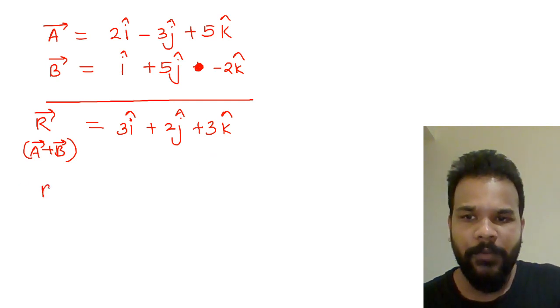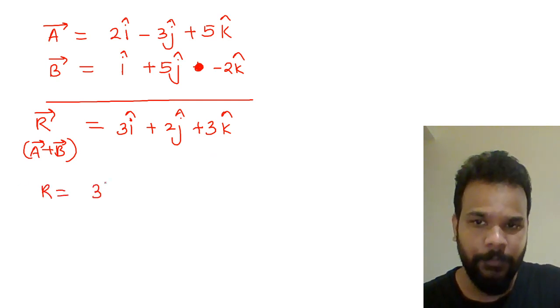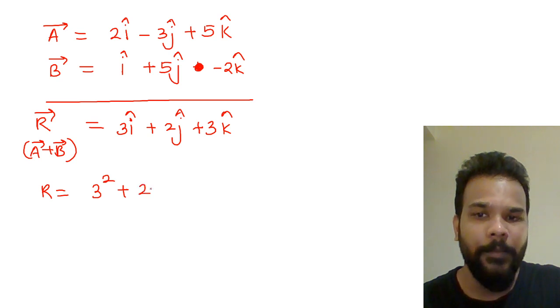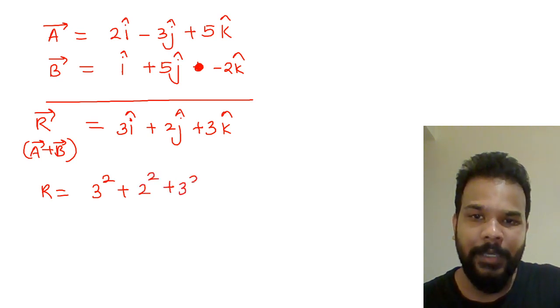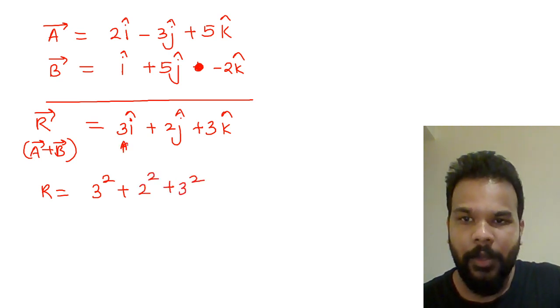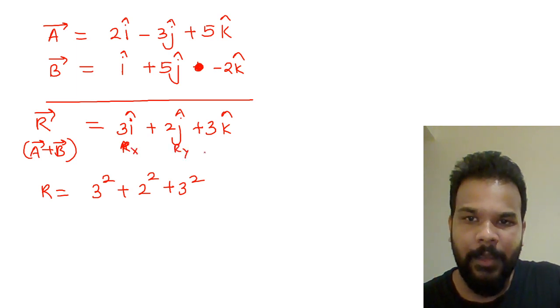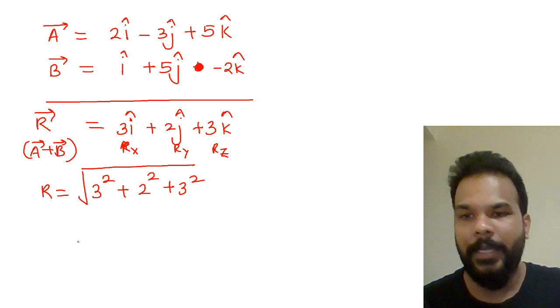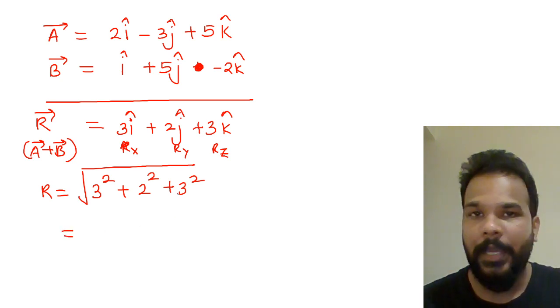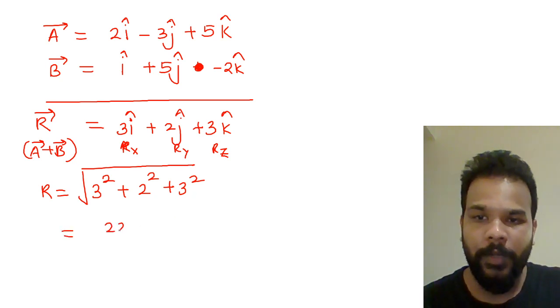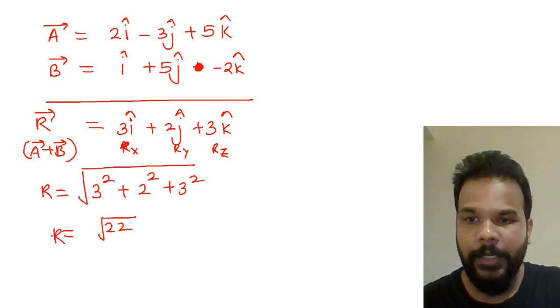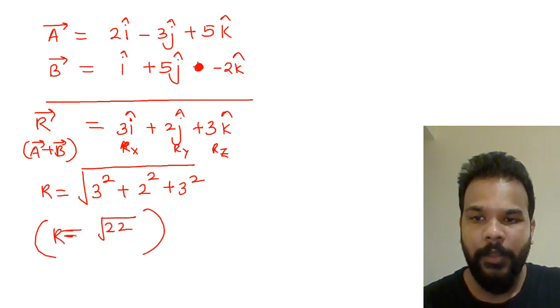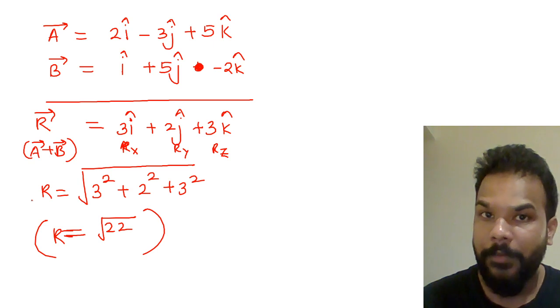If you want, you can find the magnitude of this vector also as the square root of ax square plus ay square plus az square. Or rather, let's call it rx, ry and rz. So under root of rx square plus ry square plus rz square, which is 9 plus 9, that is 18, 18 plus 4 is 22. So under root of 22 is the magnitude of your resultant vector of vectors A and B.